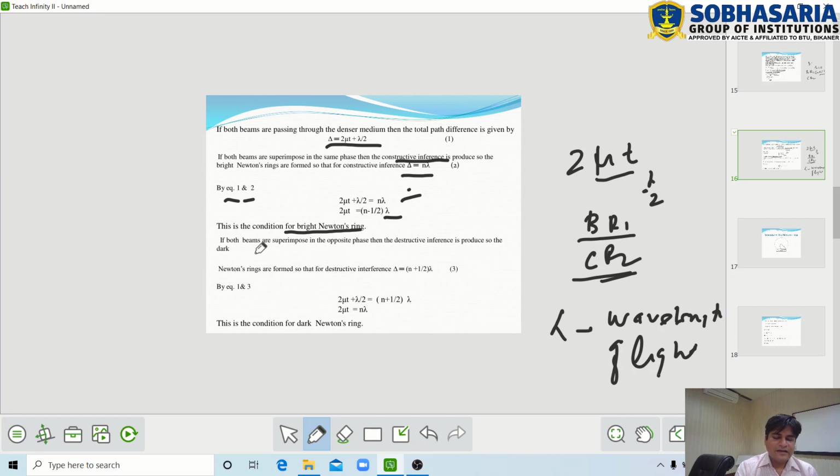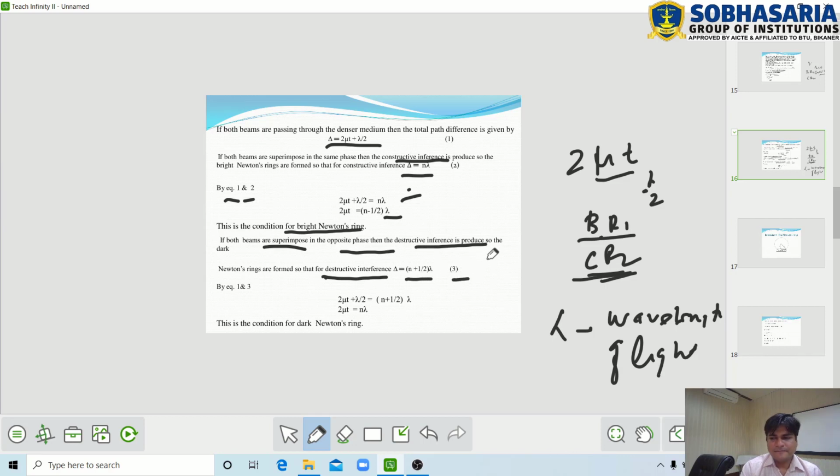Now the second case: if both beams BR1 and CR2 are superimposed in opposite phase, then destructive interference is produced, so that the dark Newton's ring is formed. When the beams are superimposed in opposite phase, the intensity of light is minimum or 0, so dark Newton's rings are formed. Therefore for destructive interference, the path difference is (n plus 1 by 2) lambda.